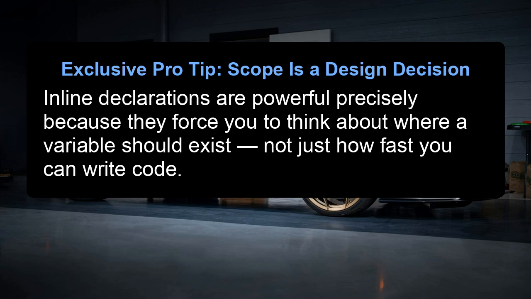Exclusive pro tip. Scope is a design decision. Inline declarations are powerful precisely because they force you to think about where a variable should exist, not just how fast you can write code.